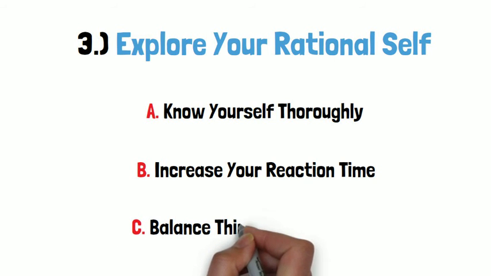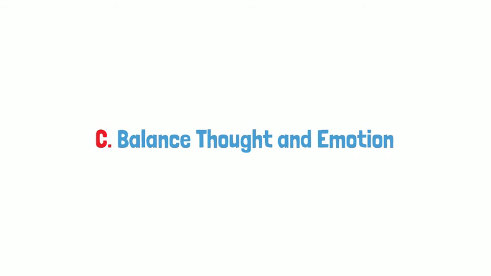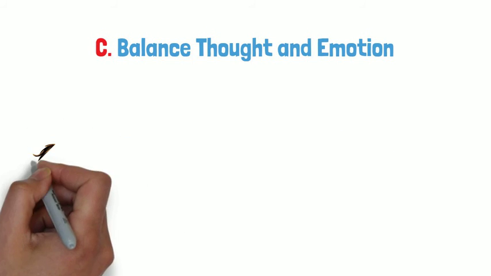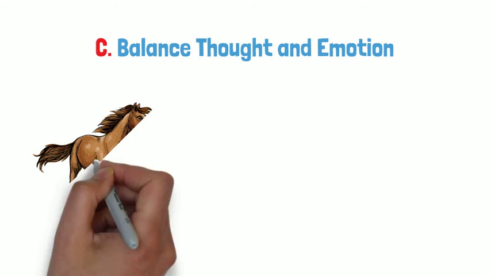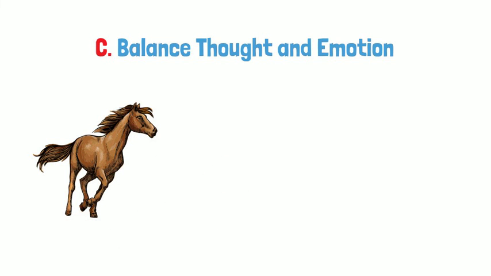Lastly, we've got to find the optimal balance of thinking and emotion. We can't separate the two as they are completely intertwined. The ancient Greeks used a beautiful metaphor to describe this relationship of thinking and feeling: the rider and the horse. The horse is our emotional nature. It has tremendous amounts of energy and power and is always compelling us to move forward.